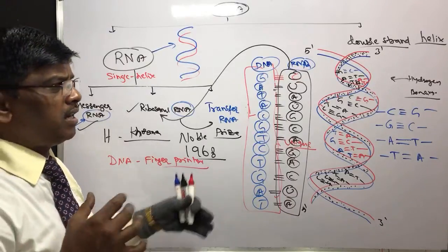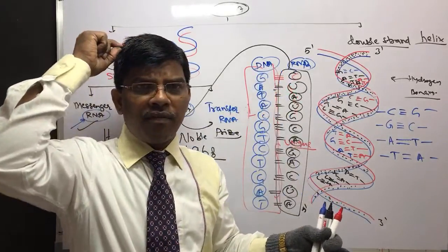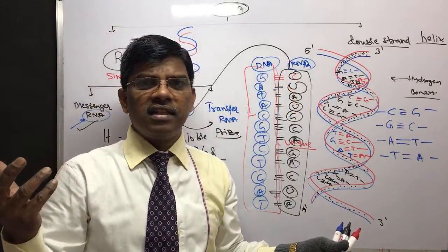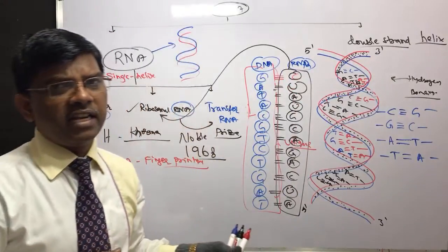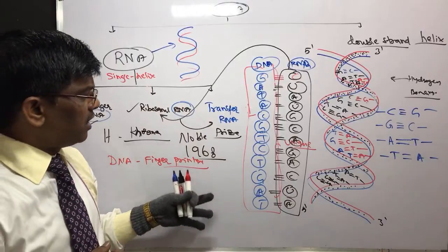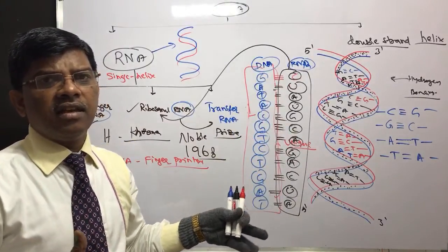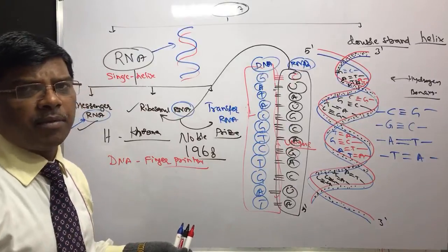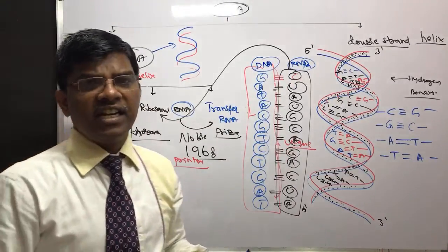If something has happened somewhere, and who did it, just by taking the sample of his hair, which is going to have DNA, or blood samples, or whatever samples they have, the DNA is going to be matched with the criminals. If it matches, the crime is going to be identified. Other one is identification of paternity.